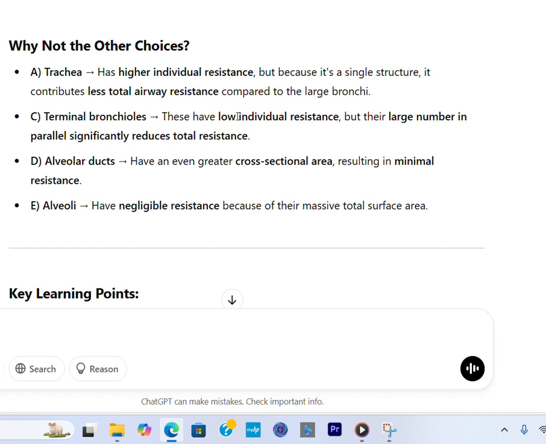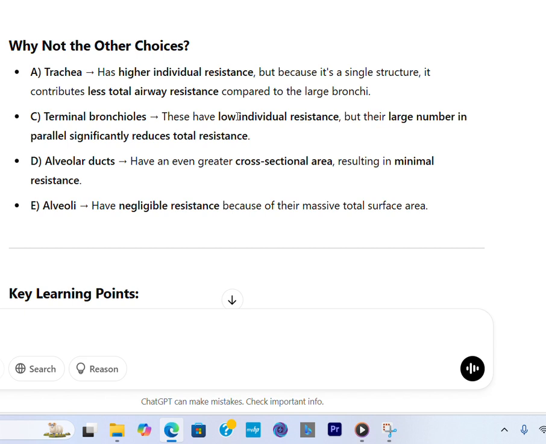Why not the other choices? A. Trachea has higher individual resistance, but because it's a single structure, it contributes less total airway resistance compared to the large bronchi. C. Terminal bronchioles. These have low individual resistance, but their large number in parallel significantly reduces total resistance.